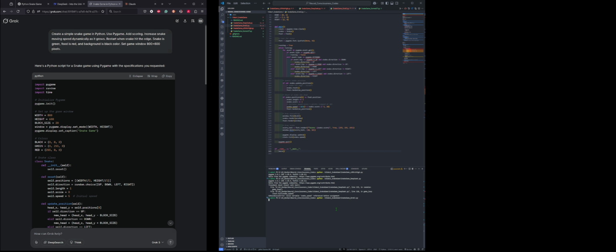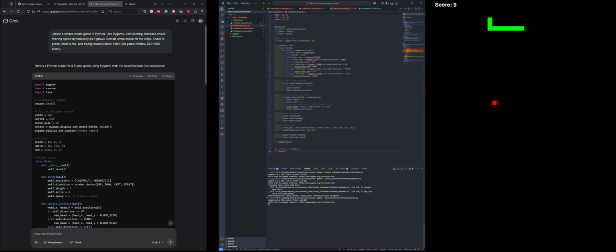Grok 3, yes, we run it. Okay, it automatically runs the game, a bit slower than how it was done by OpenAI O3 Mini High. I think the initial speed of OpenAI O3 Mini High is a bit faster than Grok, and I think the speed is increasing, as it says, every 5 food. So now let's see if it increases after 10.